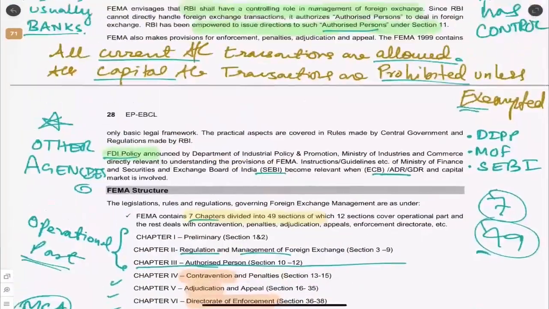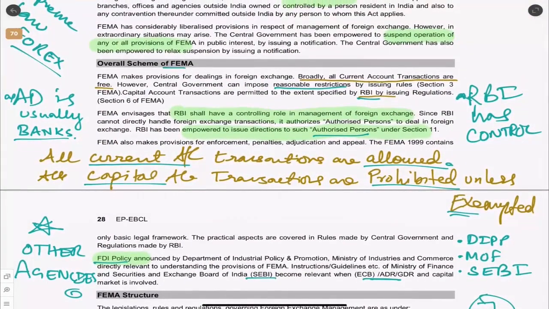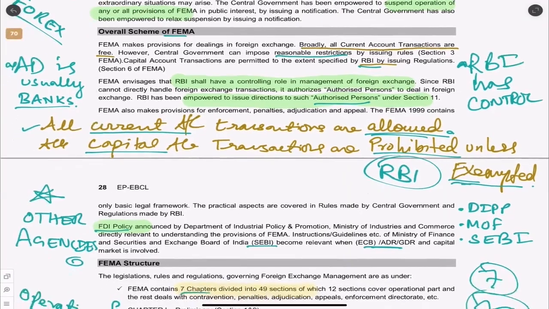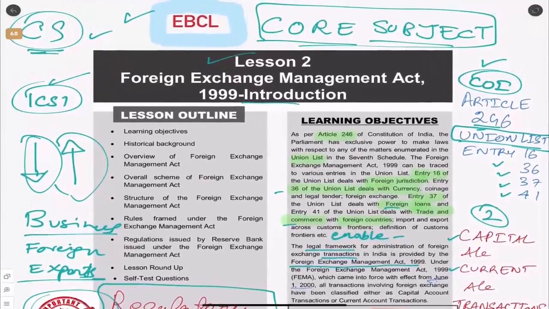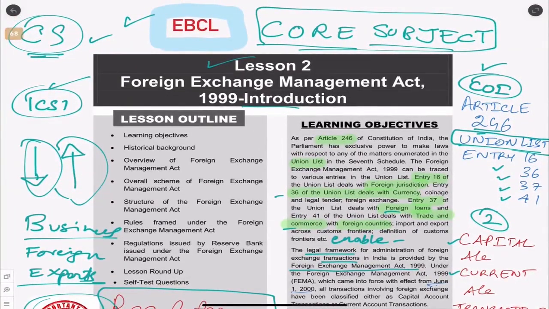So in this chapter, there's one sentence you should remember. All current account transactions are allowed. All capital account transactions prohibited unless exempted. Who will exempt it? Reserve Bank of India. So that comes to the end of our chapter, which is related to the Foreign Exchange Management Act 1999. Introduction. Very small chapter, introduction. And this is very important in EBCL.